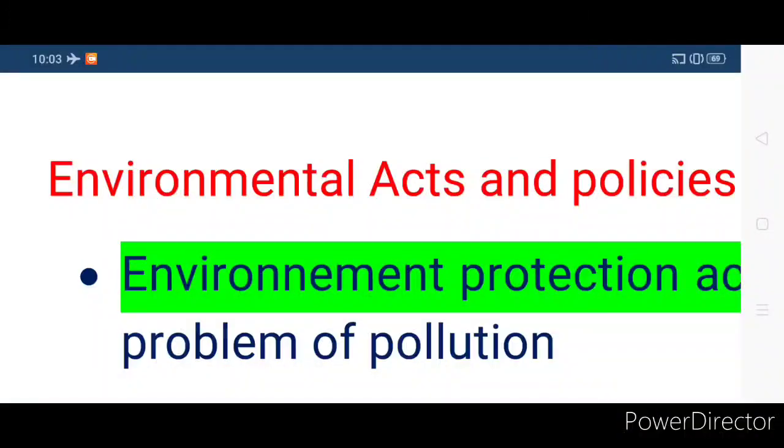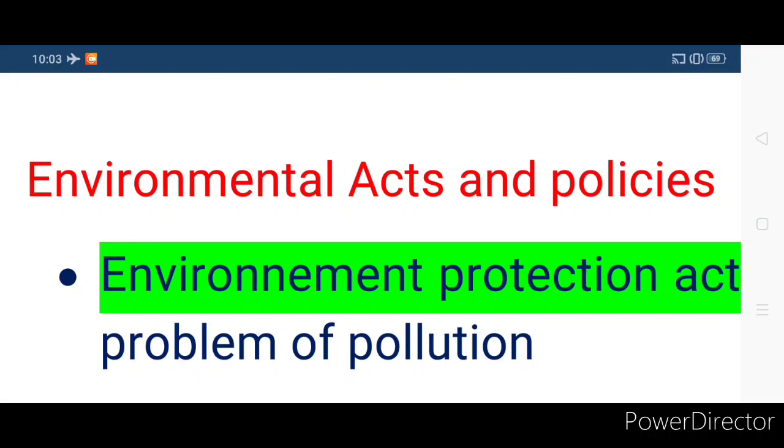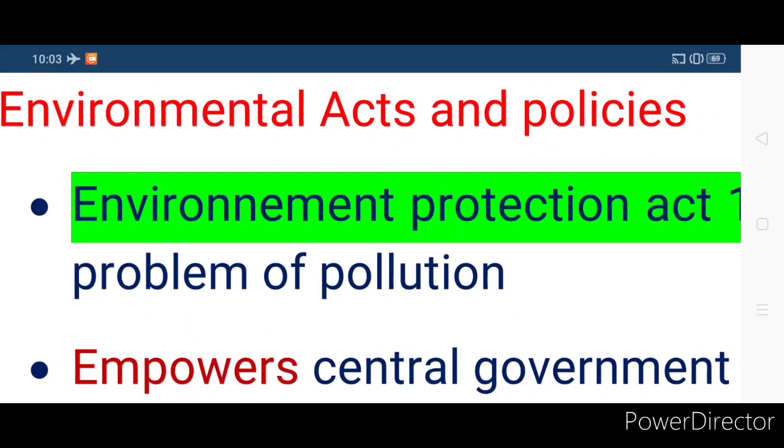Today let us have a glimpse of the environmental acts and policies of India, which control our conduct. We have around 15 to 16 environmental acts and policies, but from the examination point of view, these two acts are quite important. That is why today we will discuss these two acts.